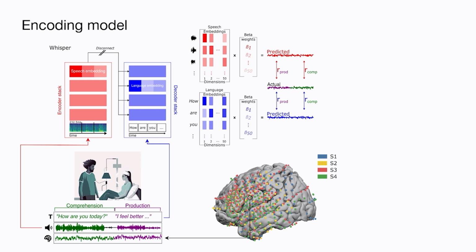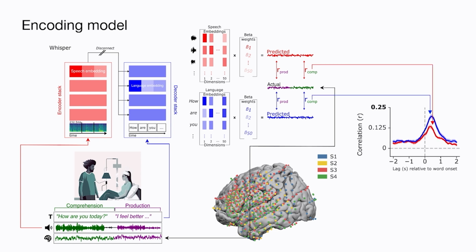We use linear regression to learn a mapping between the embeddings and the neural signal. And to evaluate the encoding model performance, we calculate the correlation between the predicted and actual neural signal for left out conversations. And this process was repeated for each electrode and each 25 millisecond lag, giving us a time course of encoding performance from -2 to 2 seconds around word onset.